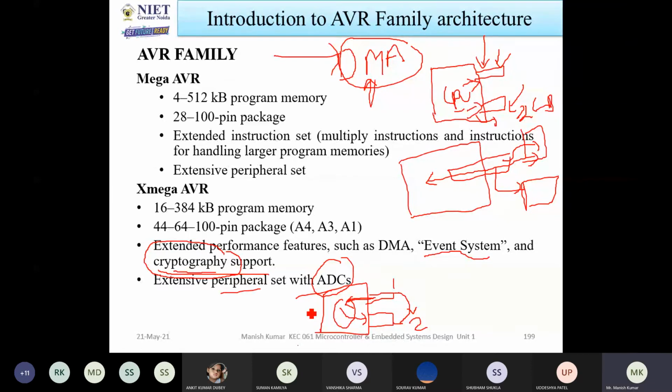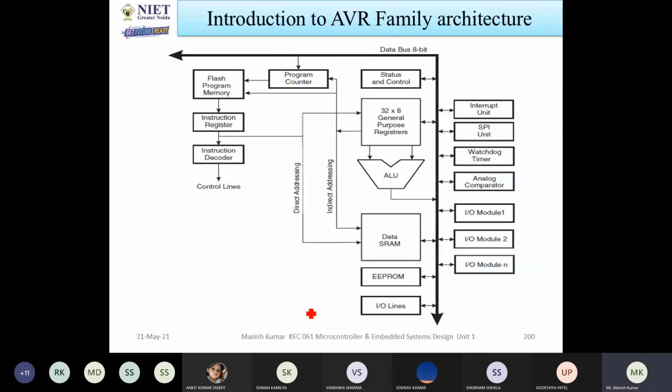So now you can see the architecture. In the architecture, first you see the ALU. This is called the arithmetic and logic unit. So in the CPU, the ALU is present. What will the ALU do? The ALU will do the arithmetic and logic operations. How can it do operations? With the help of general purpose registers. Whatever instructions or data are available in the general purpose registers, it will take the data and do the operations depending upon the instructions.